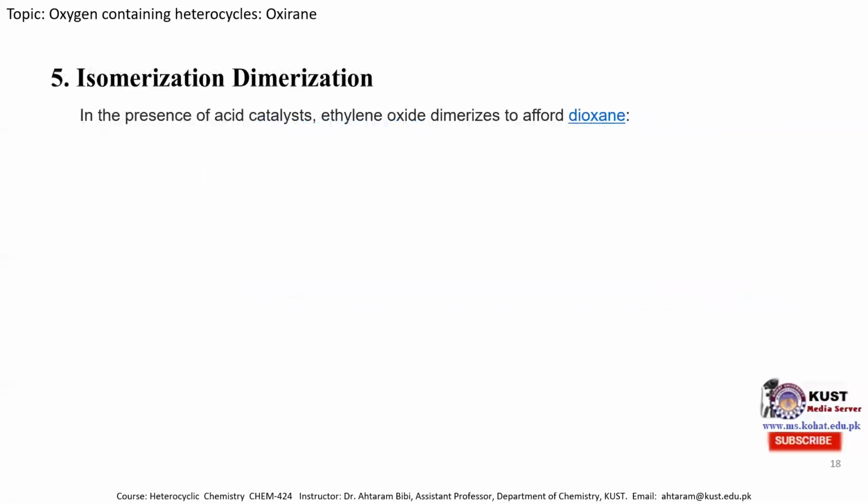The fifth and last reaction is isomerization or dimerization of the oxirane molecule. When two molecules of oxirane isomerize at 160 degrees centigrade in the presence of sodium bisulfate in acidic media, we obtain the dioxane molecule.